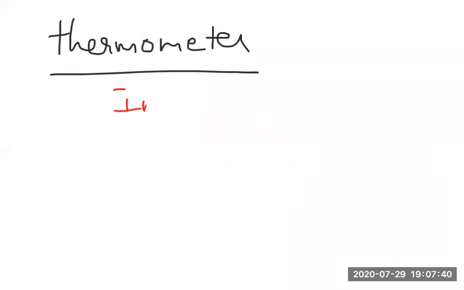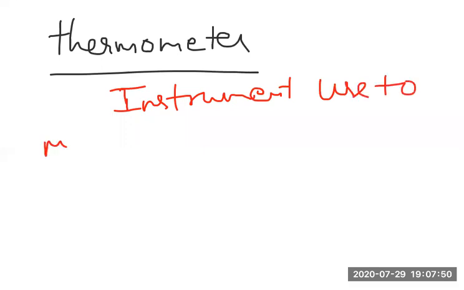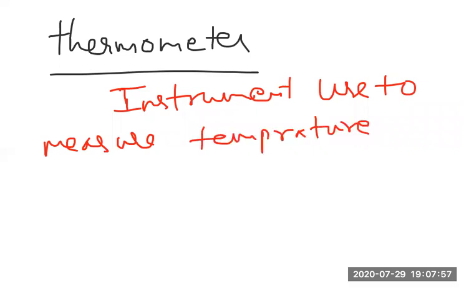Instrument used to measure the temperature of a body is called a thermometer. So now we understood that thermometry is a science which deals with the measurement of temperature, and a thermometer is an instrument used to measure the temperature of the body.